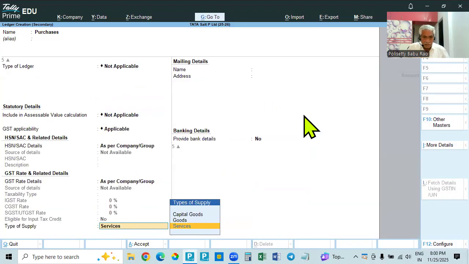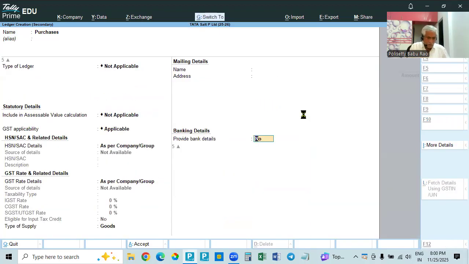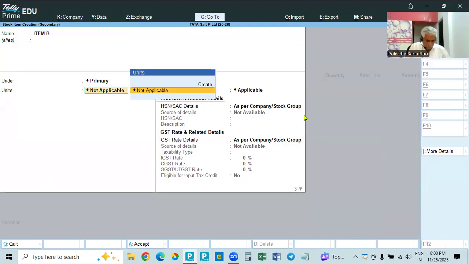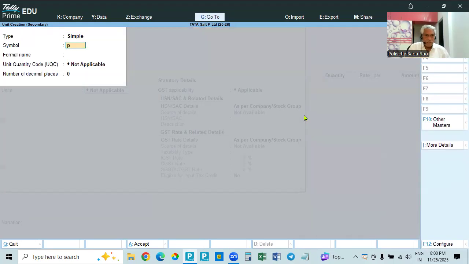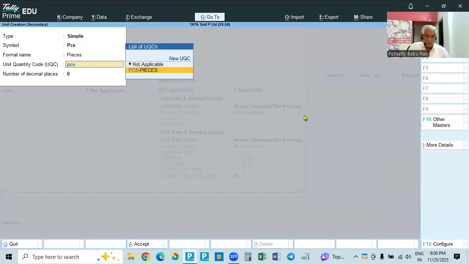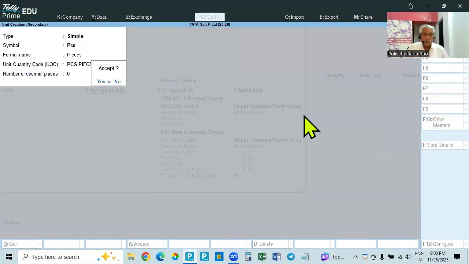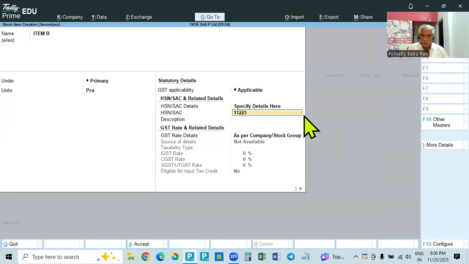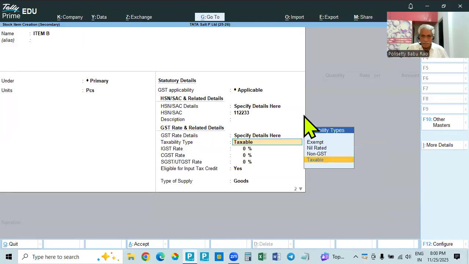Here we are not giving any details. We are collecting goods, and I will take item B. I will take this as pieces. The full name is PIECES. If you take PCS, the number code will be there, that is the unit quantity code. And here you will take 11, 22, 33, for example. Here I am taking taxable 5%, meaning 2.5 and 2.5.